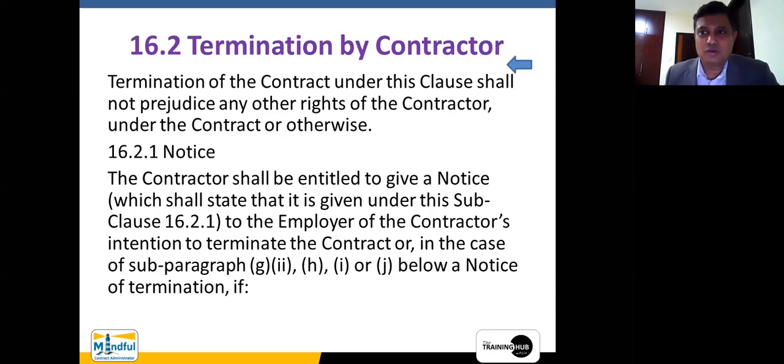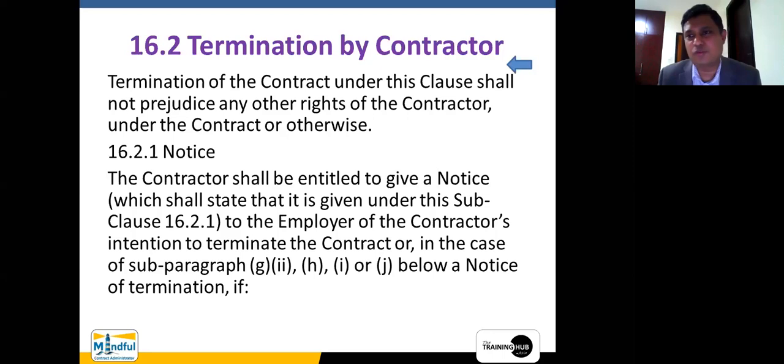Now there is a legal principle called quantum meruit principle, right? This appears in the legal context. Most quantity surveyors know about that one. Quantum meruit principle says, in English, as much as he worked. So the quantum meruit principle actually came up with the notion of a letter of intent.